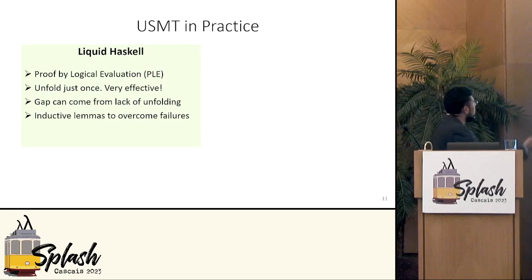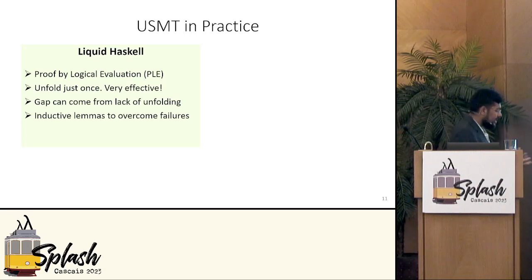It's in fact a little weaker than that. This is already very effective for the class of examples that Liquid Haskell covers. And so, using our theory, we know that the gap can either come from insufficient unfoldings or from the gap between the axiomatized class of models and the standard model.